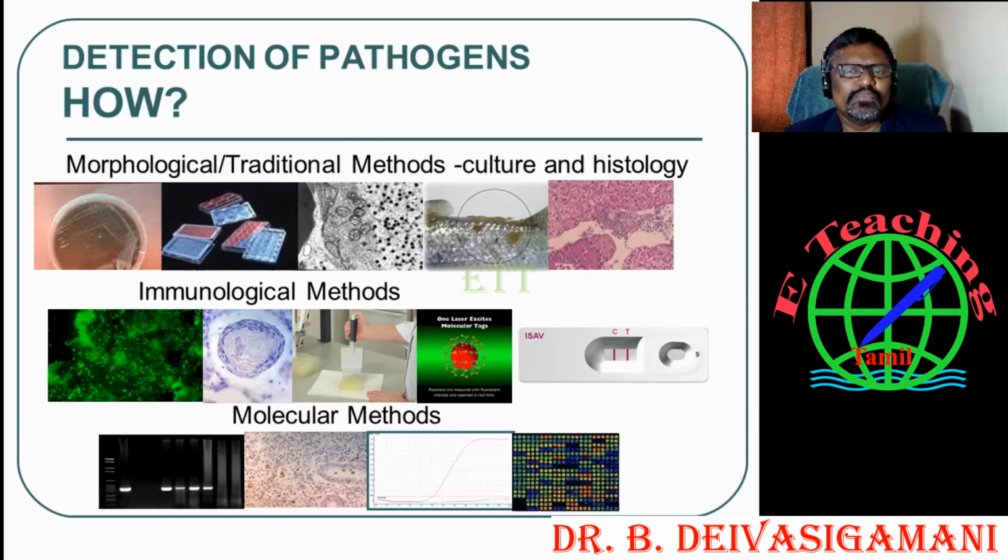How are we going to do it? What are the methods we use to identify the diseases? Simply, morphologically you identify the infected sample. That sample means the fish host.